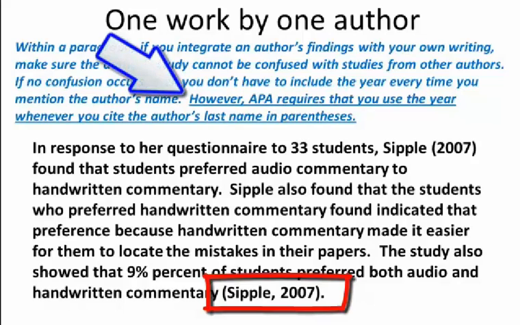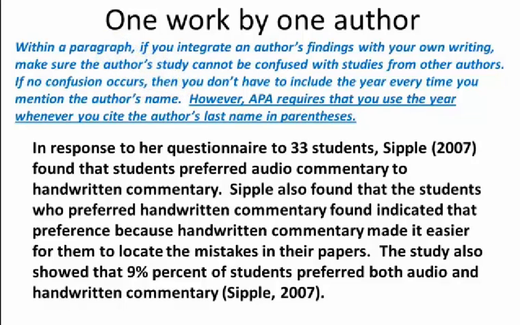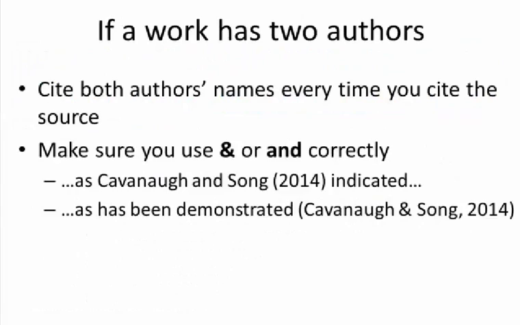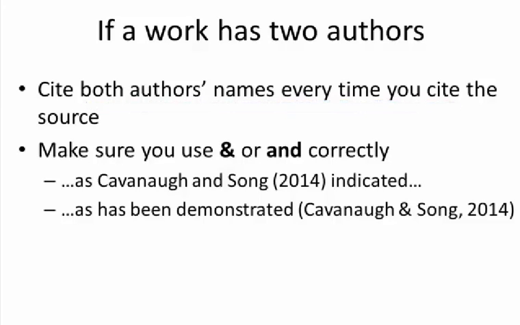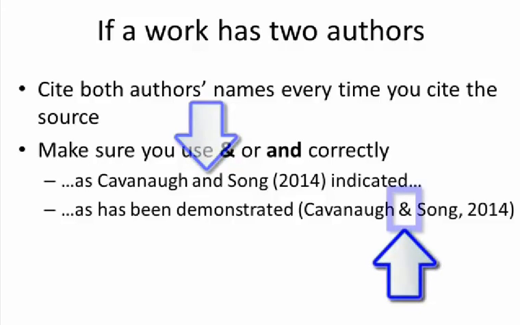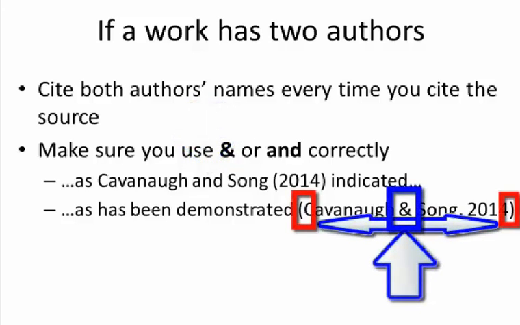The reason for this is that APA requires that you use the year whenever you cite the author's last name in parentheses. You'll never have just the author's last name in parentheses. If you have the author's last name in parentheses, it will be followed by the year. If a work has 2 authors, cite both authors every time you cite the source, but make sure you use the word and or the symbol for and correctly. You use the word and whenever you're integrating the author's names into your sentence. You use the symbol for and whenever you're citing both authors in parentheses.